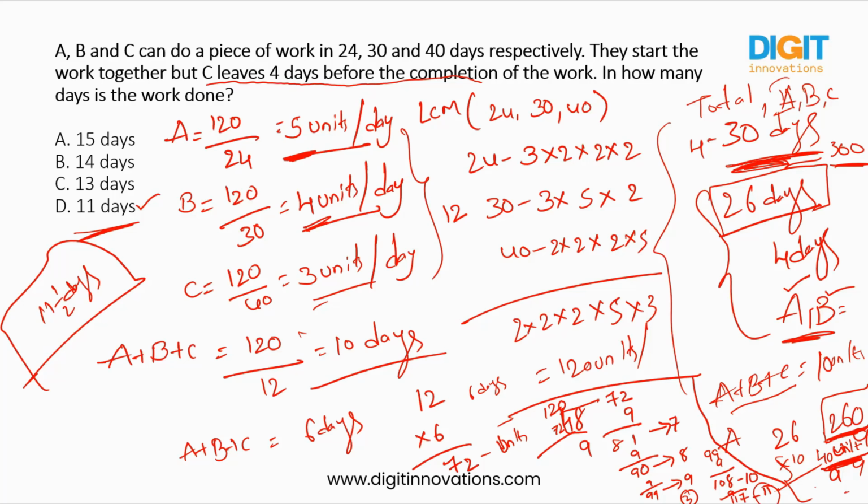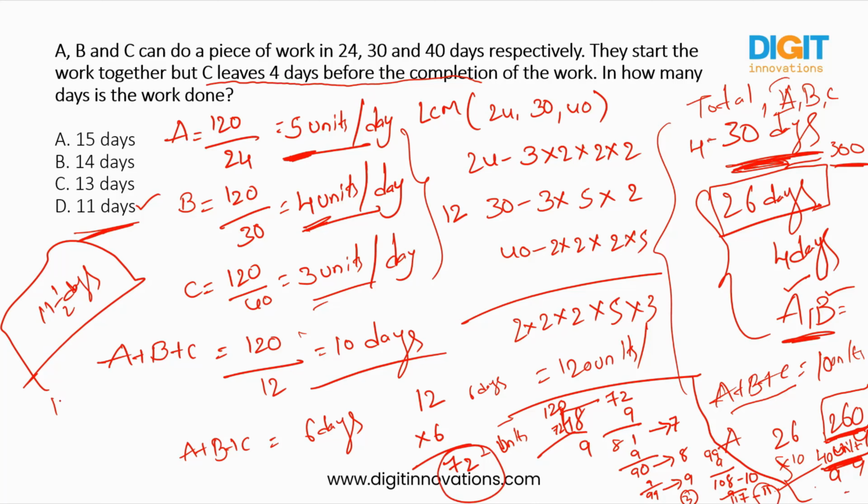10 days, right? Now, before completion of the work, how many days do they require to complete the whole work? 10 days. So that means 4 days before, in 10 days, it is 6 days. So for 6 days, all three are working together. If they work together for 6 days, how many units can they complete? It is a total of 72 units.